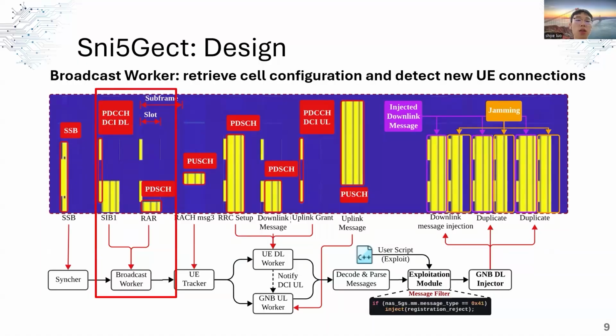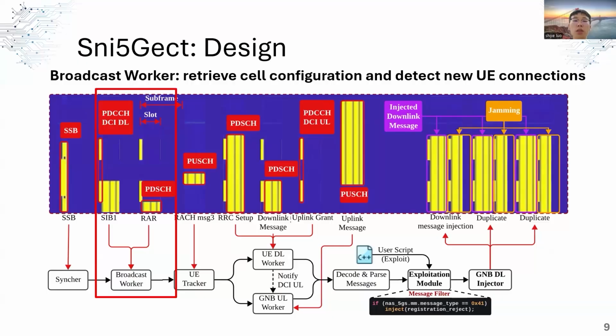Next, the broadcast worker. The broadcast worker component decodes the system broadcast information such as SIB1, which contains information about the cell and the basic configurations for the UE to initiate connections. After applying these configurations, the broadcast worker turns to detect the random access response message from the base station. The RAR message is the first message transmitted from the base station to the UE after the UE initiates the random access procedure. Detecting and decoding this message allows us to detect new UEs connecting to the target cell.